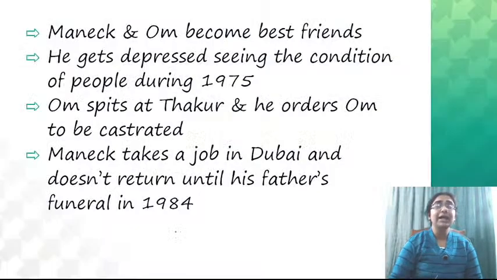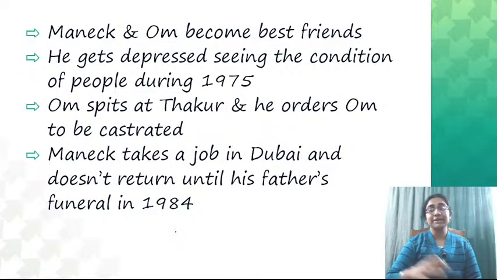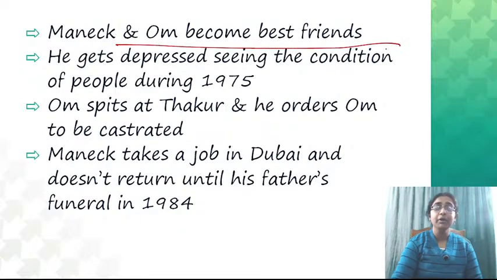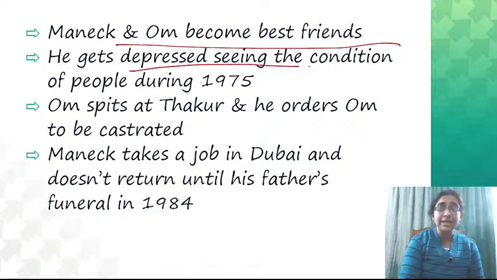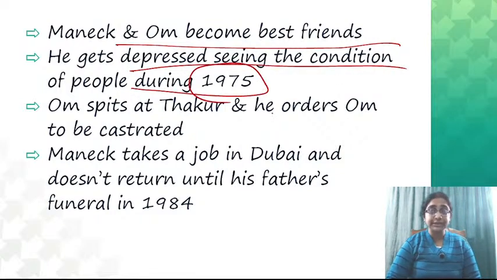Okay, now what happens is that obviously सबके साथ उसका इंट्रोडक्शन हो रहा है, and finally Manek and Om Prakash Darji become the best friends because they are of the same age. Now Manek gets depressed seeing the condition of people during 1975, during the Emergency.